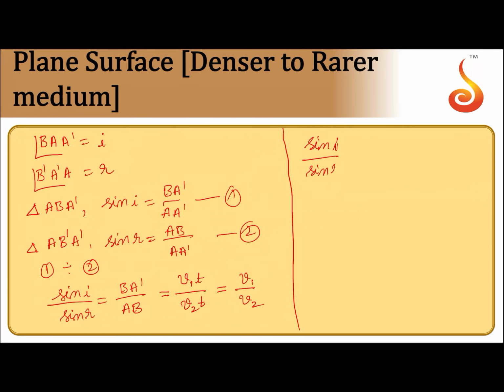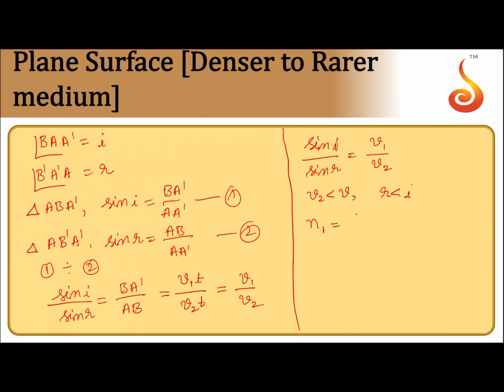So what we have got here is sin i by sin r is equal to V1 by V2. Now in this case V2 is less than V1, so that's why r is less than i. It is evident from the diagram also, and we have considered light is traveling from rarer to denser medium.